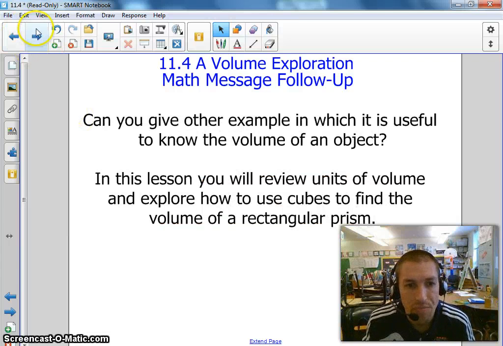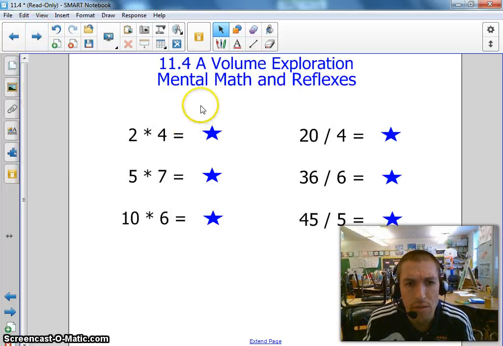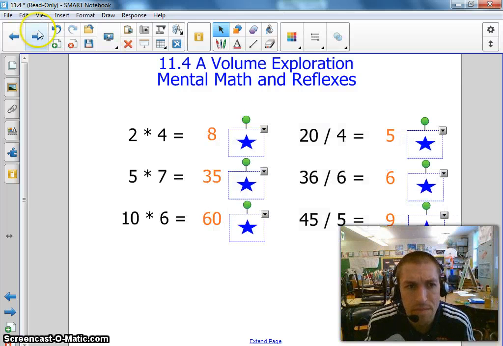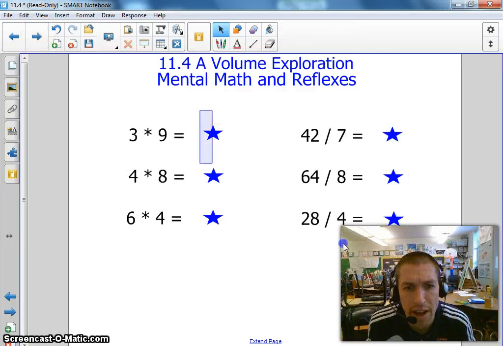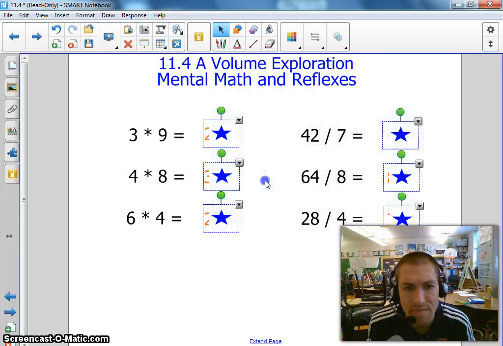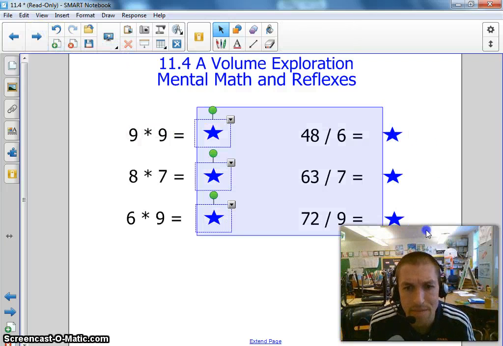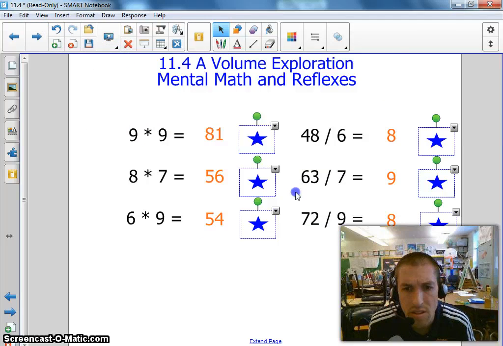Okay, so can you think of any other examples where you might find volume? Let's keep going. Okay, real quick. Do it quick, in your head. There you go. Here's another one in your head. There you go. These should be easy for you guys. Here's another one. There you go.